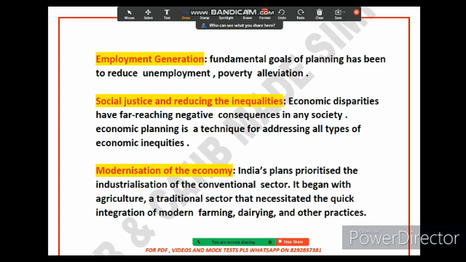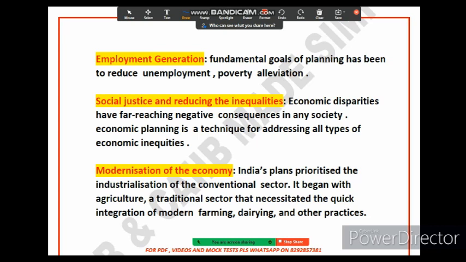Now let's talk about social justice and reducing inequality. Do you know the meaning of social justice? Basically, social justice means fair and equal treatment of people. When we treat our people fairly and equally, this is all about social justice. We treat everyone equally regardless of their caste, religion, culture, gender, or social status. This is also called social justice.